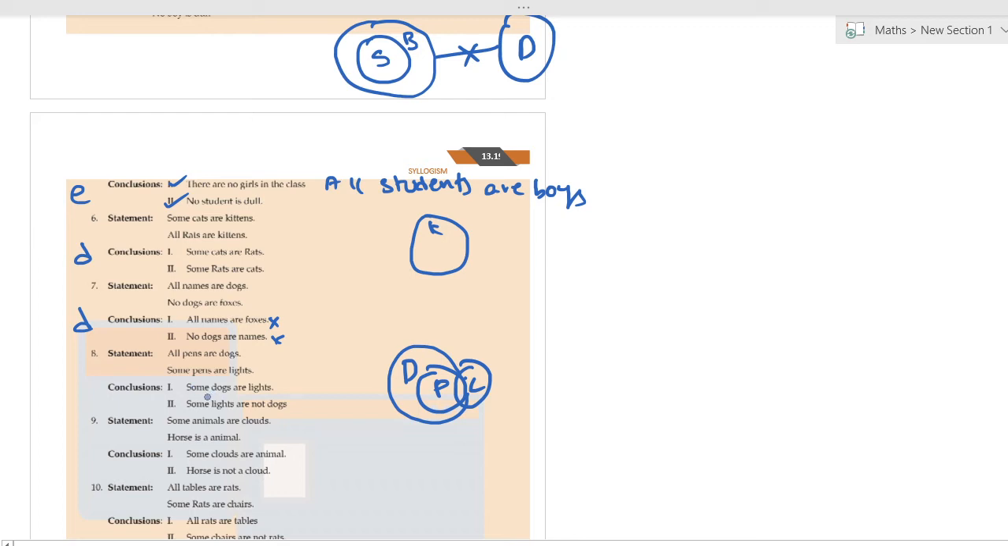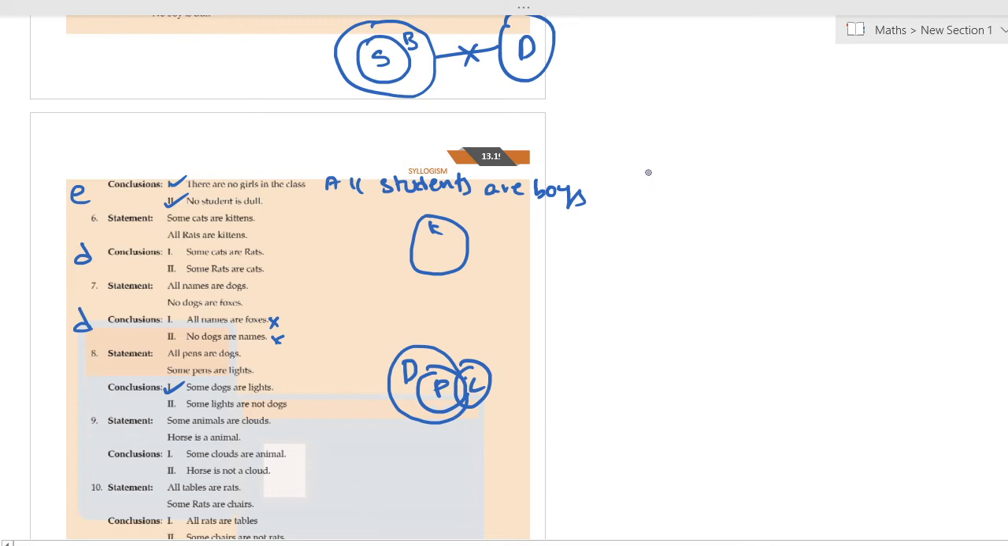Some dogs are lights. Yes, true, because D includes P. Also, P includes some part of L, which means D includes some part of L. So, some dogs are lights. True. Some lights are not dogs. So, guys, remember one thing in syllogism. If in the question two statements are positive, you cannot get a negative answer.